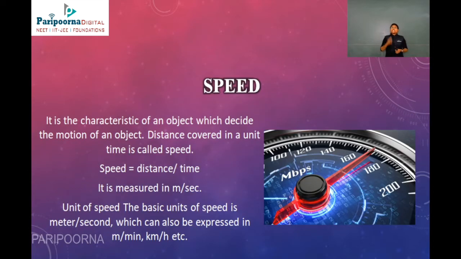Now you are going to see speed. So what is speed? It is the characteristic of an object which decides the motion of the object. The distance covered in a unit time is called speed. So at a particular time, how much distance we covered is the speed. Speed is equal to distance divided by time. The basic unit of speed is meter per second, which can also be expressed in meter per minute or kilometer per hour.